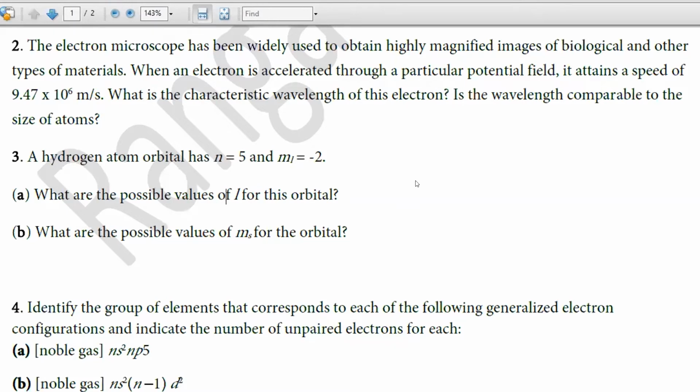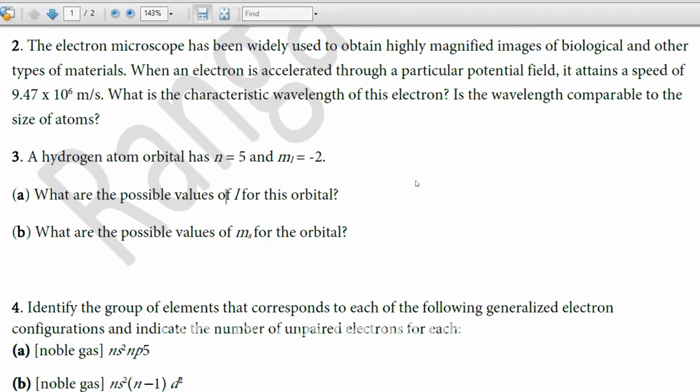When L is 3, what are the values for ml? -3, -2, -1, 0, +1, +2, +3. When L is 4, again you have -4, -3, -2, -1, 0, +1, +2, +3, +4, like that.